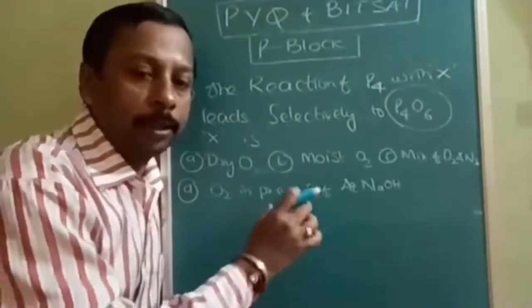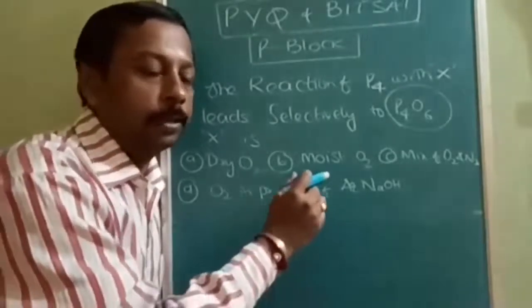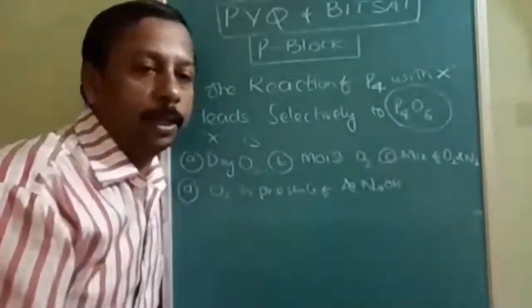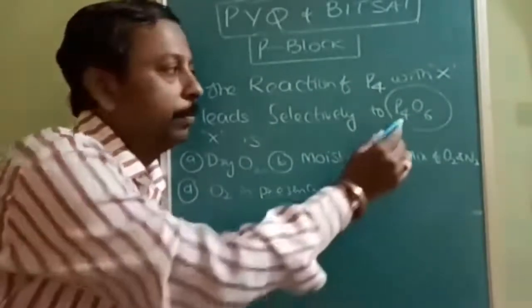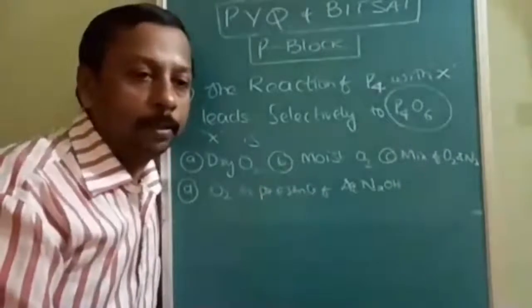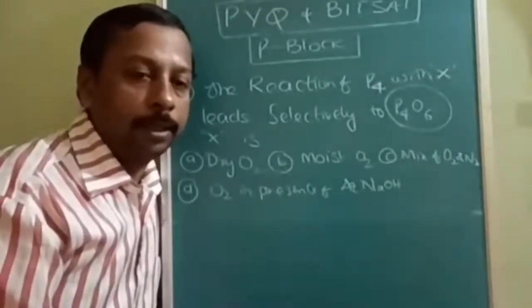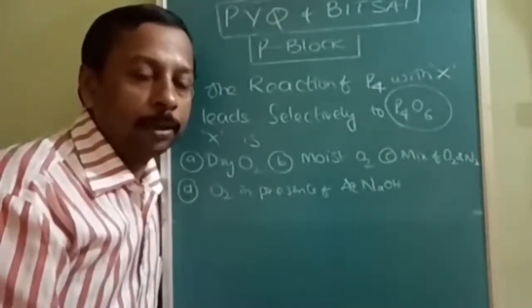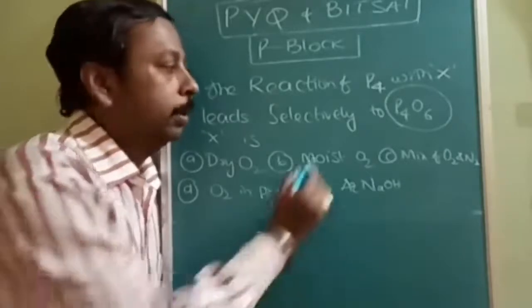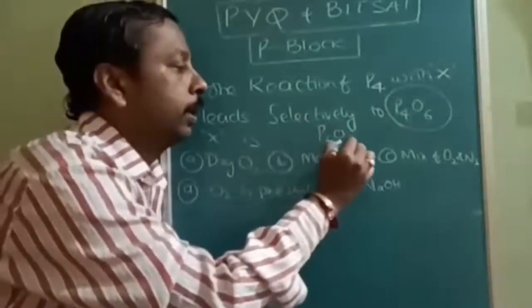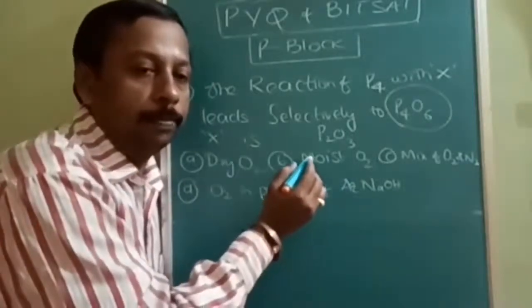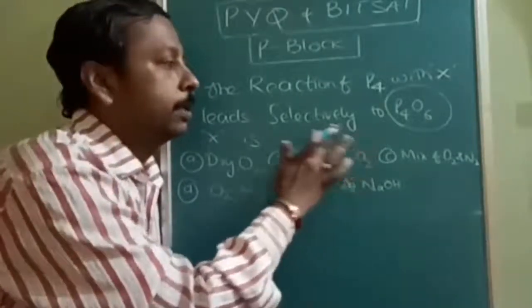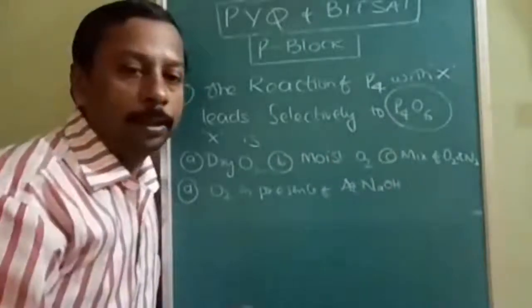Here you want that reaction to be stopped at phosphorus trioxide. You might be thinking that sir has given P4O6 and is saying phosphorus trioxide. Actually, it is a dimer of phosphorus trioxide. You are supposed to write it as P2O3, but it doesn't exist as P2O3. It exists as P4O6.